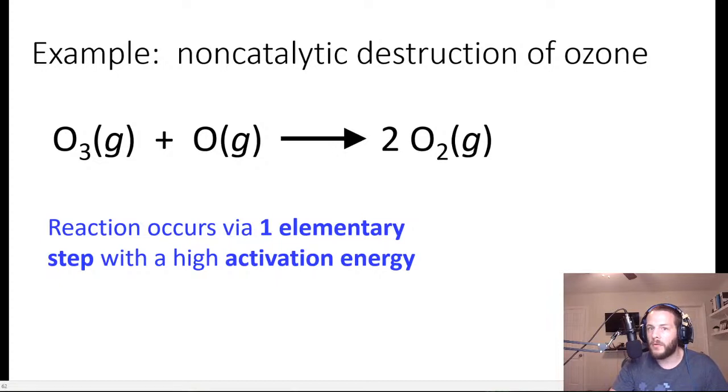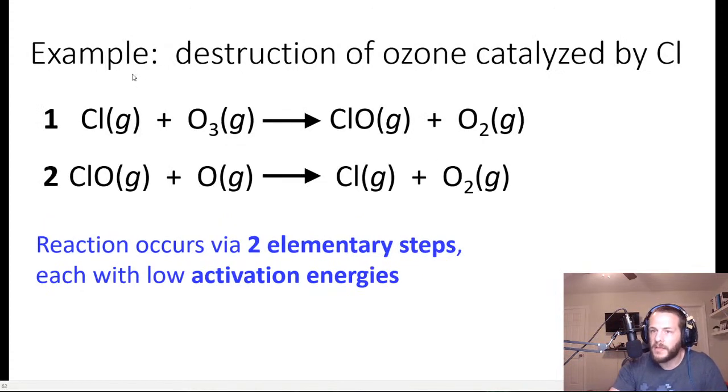And you might think, oh no, the ozone is being destroyed by this reaction. Well, yeah, it is, but it's occurring naturally. And this particular reaction is slow because it has a fairly high activation energy, right? Now, imagine that there's a catalyst introduced to this reaction, which happens a lot because of man-made chlorofluorocarbons. I'm not trying to go on some environmental rant or anything like that, but this is just an example of one reaction that's catalyzed by man-made chlorofluorocarbons.